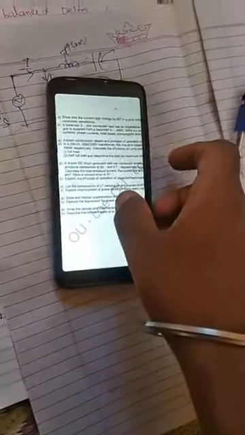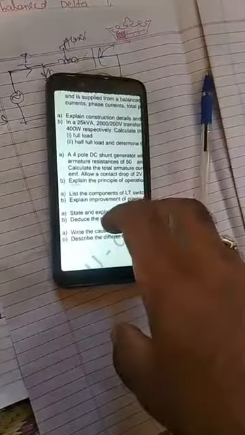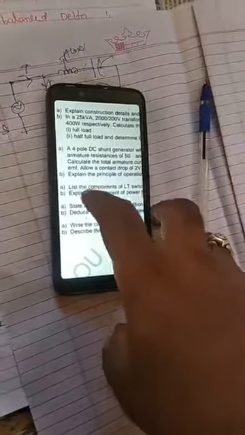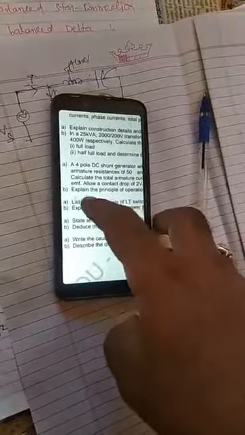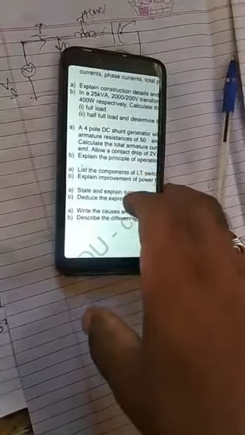Then next, this is completely theory. From here 15th, 16th, 17th: list the components of LT switchgear and explain briefly about each component. Okay, these all six are theory only. Out of all the six questions, most of the questions he asked from the 5th unit. This is completely the 5th unit only. Part A is also theory, part B is also theory.